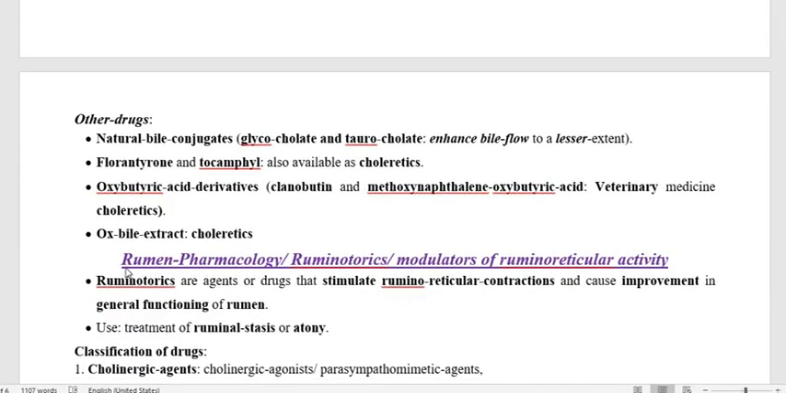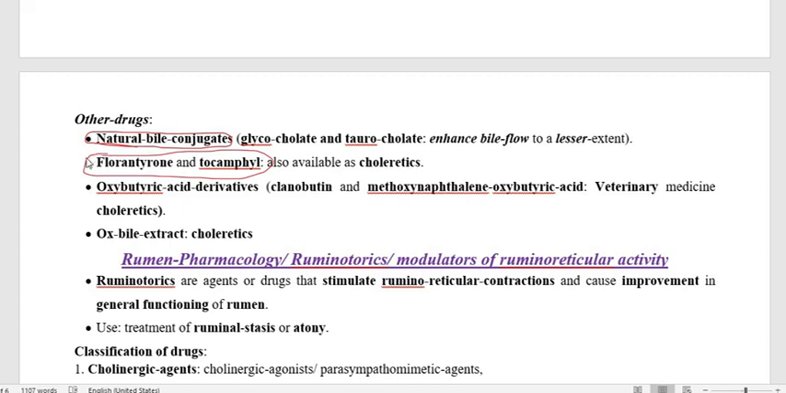Other drugs that we have to recall as cholaretics are the natural bile conjugates, glycocholate and taurocholate. They are also cholaretics. Then other agents are fluorentyrone and tocamphil.